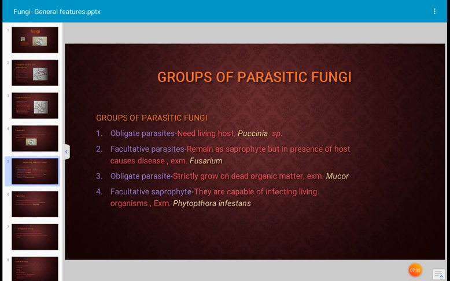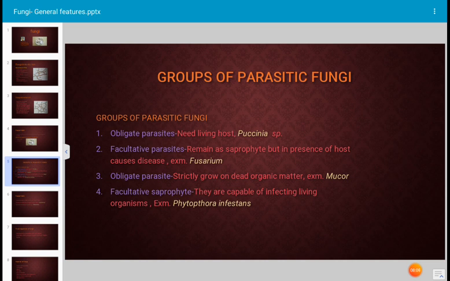Okay, another group of fungi, the obligate saprophytes. These obligate saprophytes are very different. They strictly grow on dead organic matter only: cow dung, dead leaves, any dead organic matter is enough as food for them. They grow strictly on dead organic matter. An example is Mucor. Mucor is one of the fungi which is an obligate saprophyte.